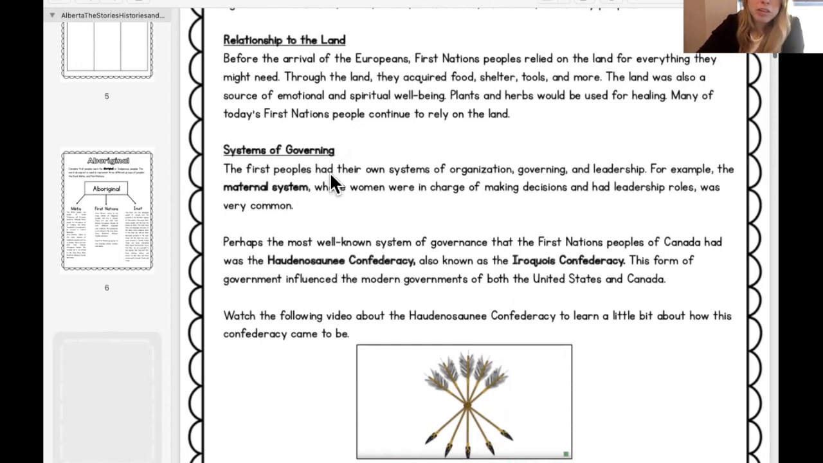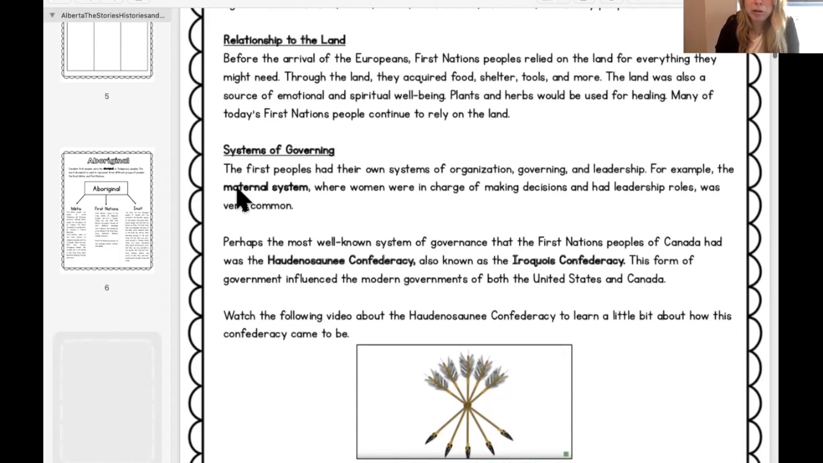The First Peoples had their own systems of organization, governing, and leadership. For example, the maternal system, where women were in charge of making decisions and had leadership roles, was very common. Maternal just means motherly, like a mother. Paternal means father. So maternal system just means women, mothers. So women were primarily the leaders of First Nations groups, which is very different from today.